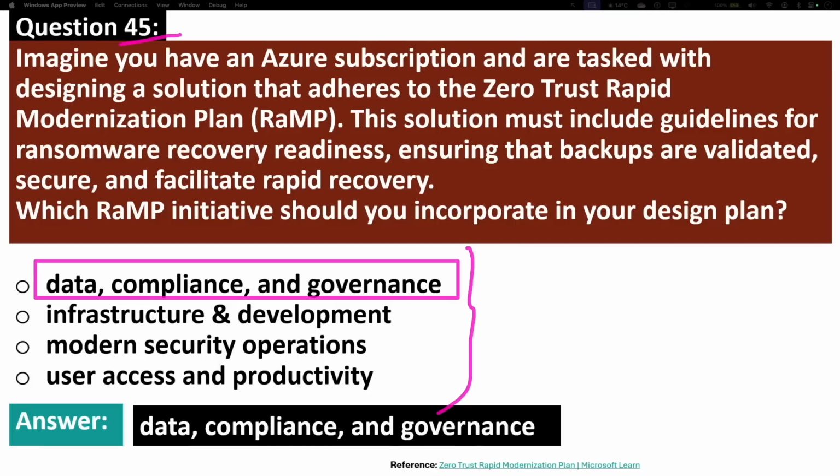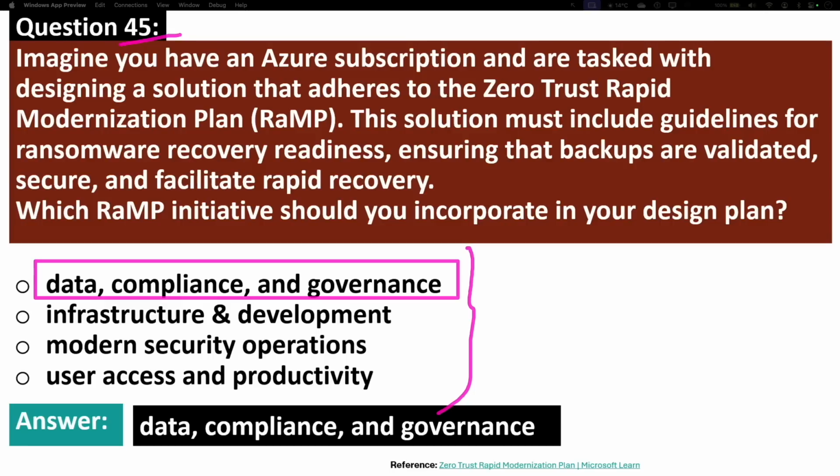So let's look into what this RAMP, or Rapid Modernization Plan, is. The Zero Trust Rapid Modernization Plan is a strategic approach to cybersecurity that emphasizes the need to always verify access requests before granting them, regardless of whether they originate from within or outside the network. Instead of assuming that entities inside the network are trustworthy, RAMP advocates for a never trust, always verify mindset. This plan helps organizations protect their data, infrastructure, and users by implementing security measures that continuously assess and validate risk and access permissions.